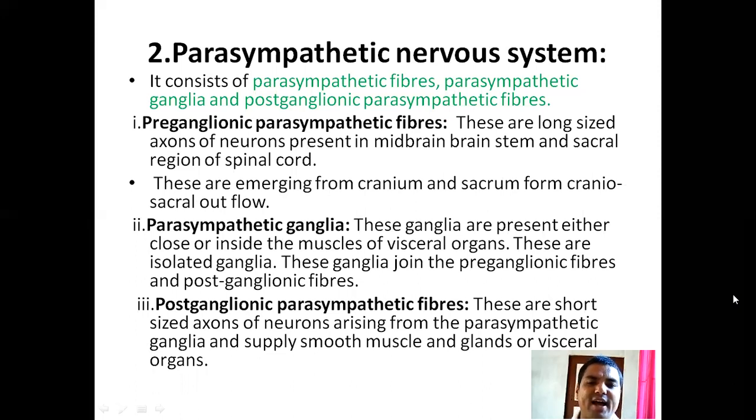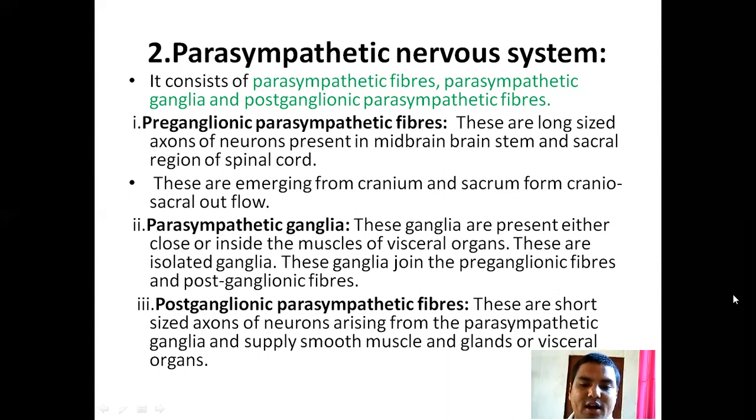Parasympathetic ganglia are present either close to or inside the muscles of visceral organs. These are isolated ganglia. These ganglia join the preganglionic fibers and postganglionic fibers. Postganglionic parasympathetic fibers are short-sized axons of neurons arising from the parasympathetic ganglia and supply smooth muscles and glands of visceral organs.